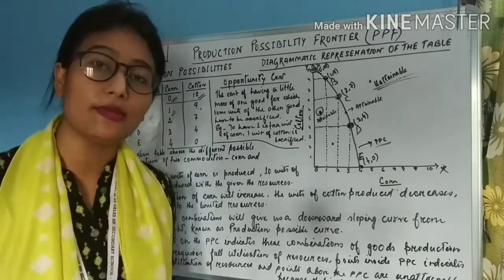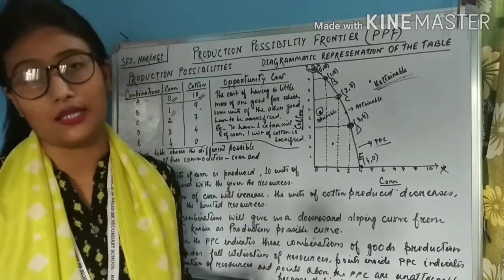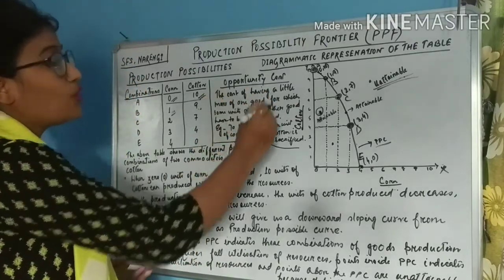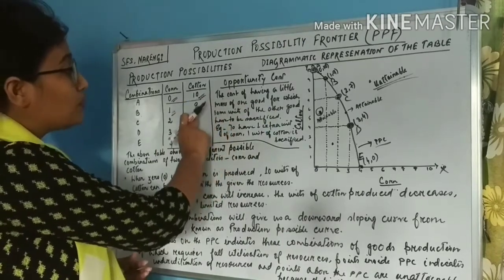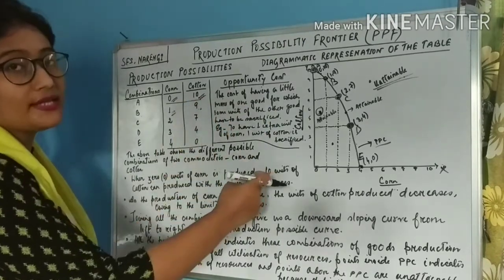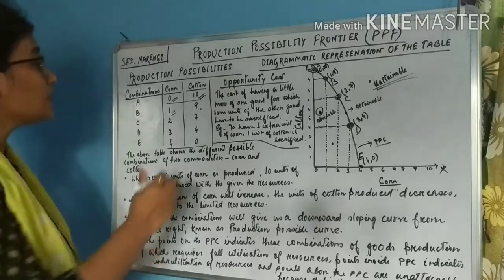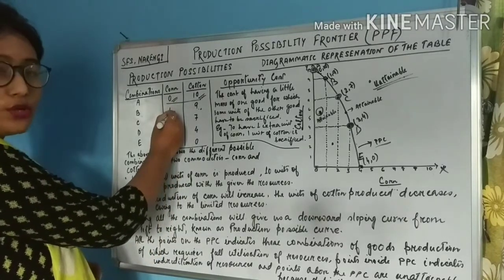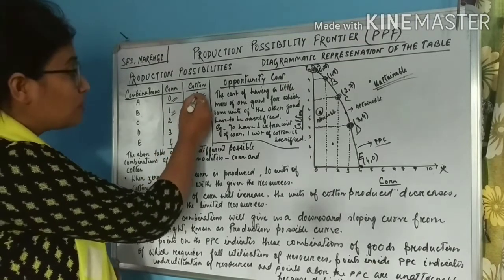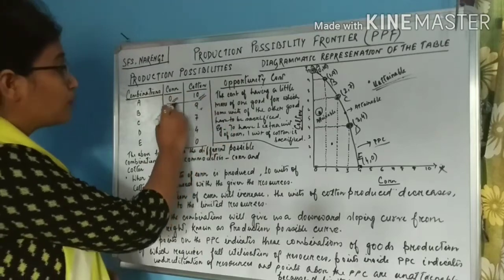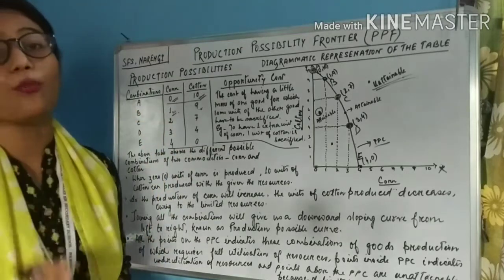So, because the resources are limited, in order to produce more of one good, you have to reduce the quantity of the other good. So students, the cost of having a little more of one good, for which some units of the other good are sacrificed, is known as opportunity cost. Here you can see, in order to produce one extra unit of corn, 1 unit of cotton has been sacrificed, isn't it? This 1 unit of cotton sacrificed for producing 1 extra unit of corn, that sacrifice or cost, is known as opportunity cost.